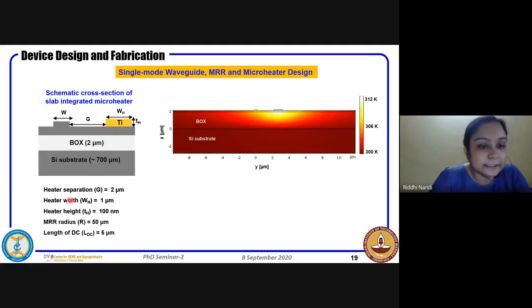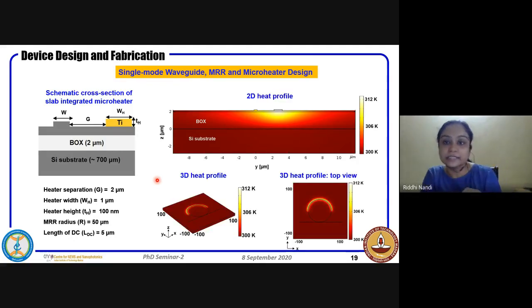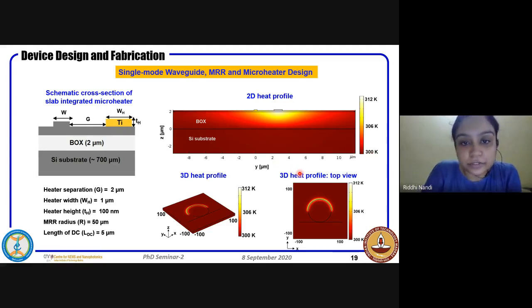So the heater is placed 2 micron away, and we have used titanium as the metal of our choice for this fabrication. And we have used 50 micron ring radius and 5 micron LDC as we had designed. So this is the simulation showing the heat profile which we did in COMSOL. This is just, if you take a slice along this, the cross section where you can see this is the micro heater and this is the RIB waveguide.